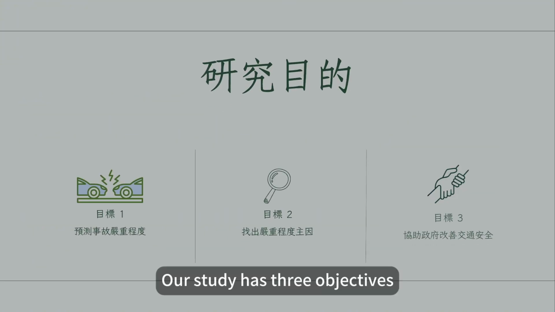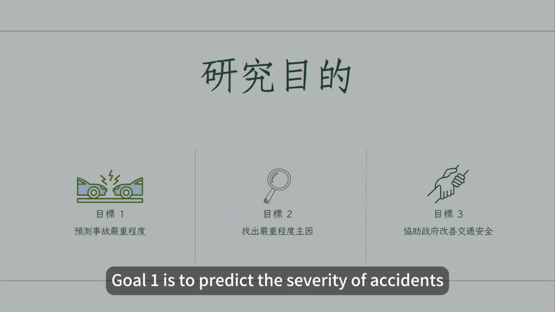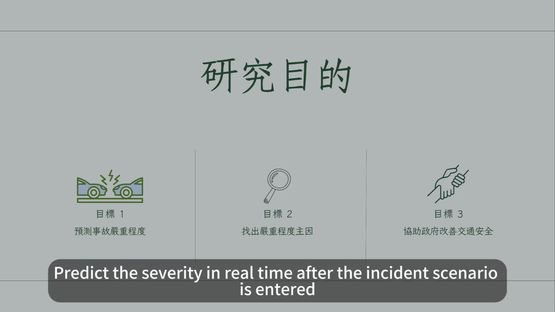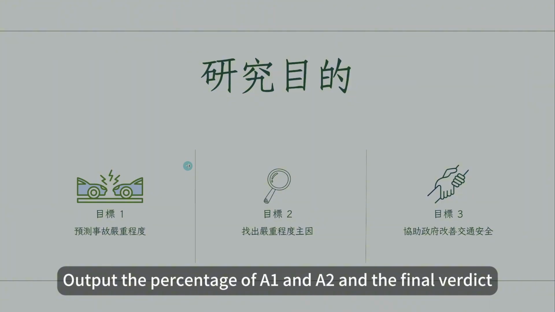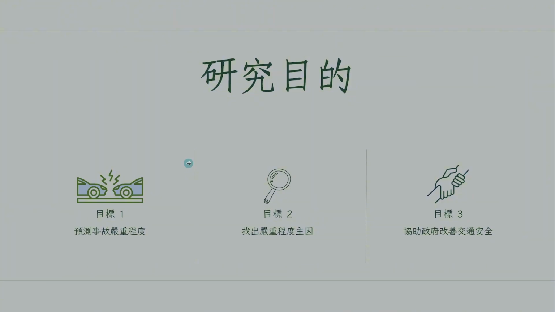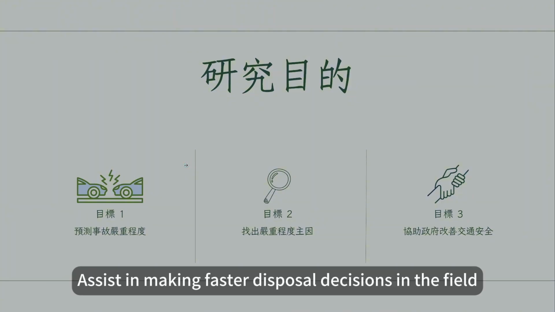Our study has 3 objectives. Goal 1 is to predict the severity of accidents. Predict the severity in real time after the incident scenario is entered. Output the percentage of A1 and A2 and the final verdict. Assist in making faster disposal decisions in the field.